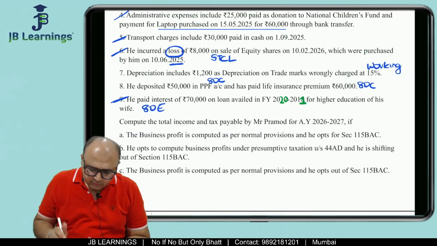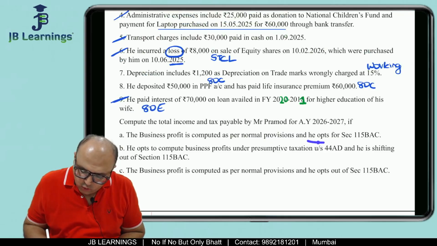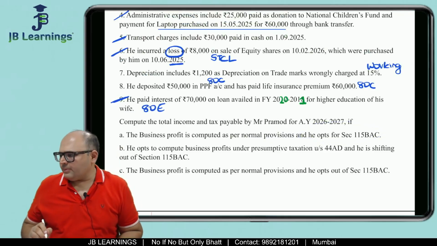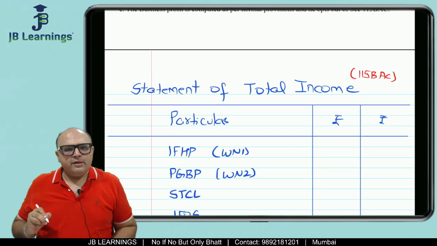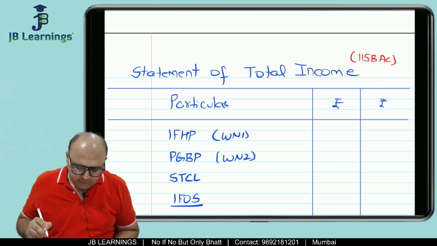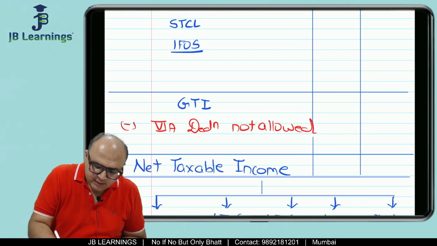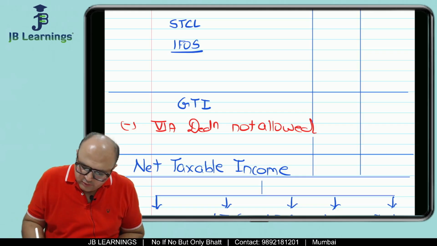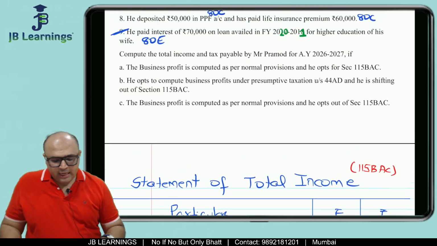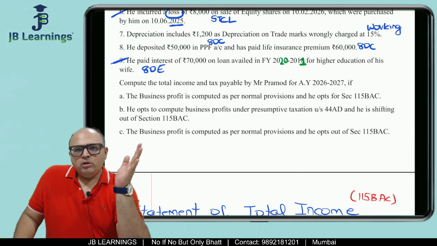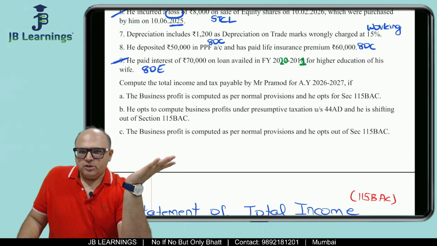Now see, if you see the case 1, they have said he opts for 115 BAC. So over here I have written statement of total income, in bracket I have written 115 BAC. Now in 115 BAC, chapter 6A deduction is not allowed. So the sum will become comparatively shorter. Now see, what I generally do is, I always solve the sum as per shifting out first.